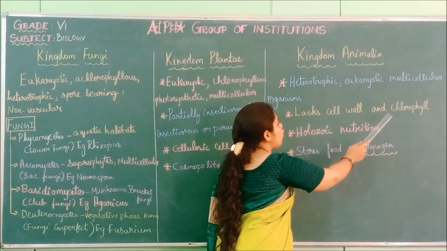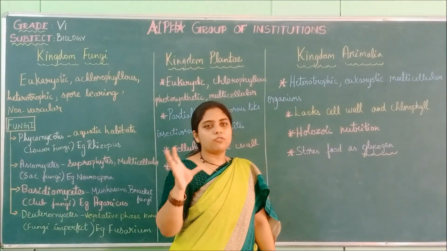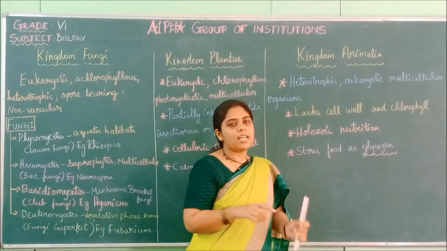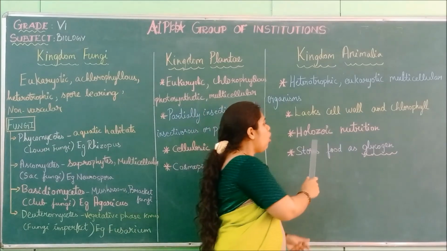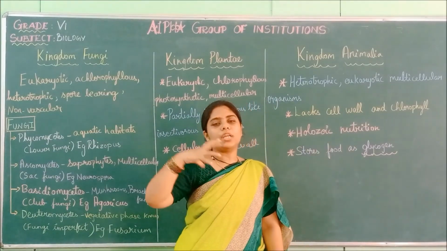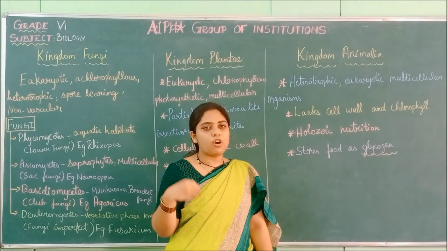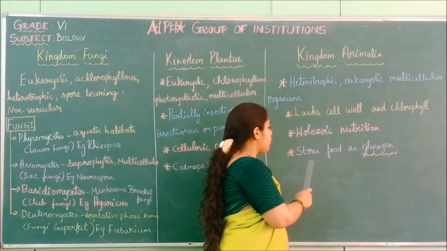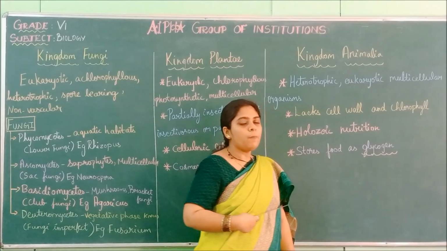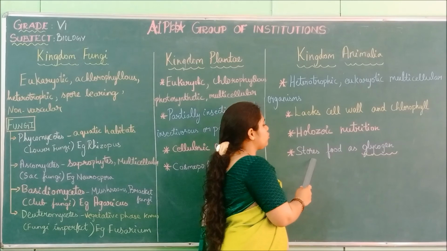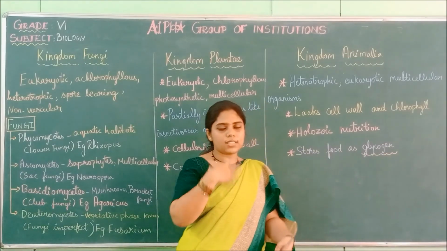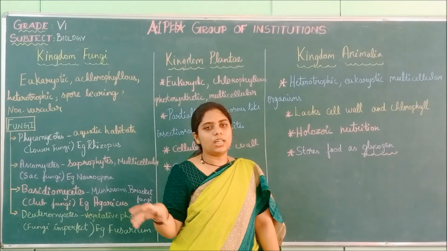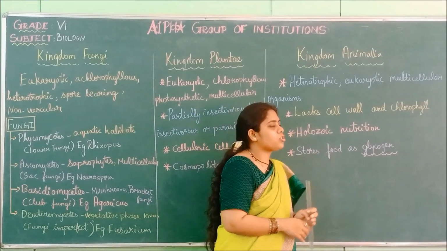They lack cell wall and chlorophyll. Chlorophyll is not present and they lack a cell wall. Cell wall is not present, only cell membrane is present. Holozoic nutrition. We fully depend on other organisms for nutrition, so it is known as holozoic type of nutrition. Example, human beings. We also have holozoic nutrition. It stores food as glycogen. When food is consumed, it gets converted into glycogen and stored in our body. So these are the characteristics of Animalia.